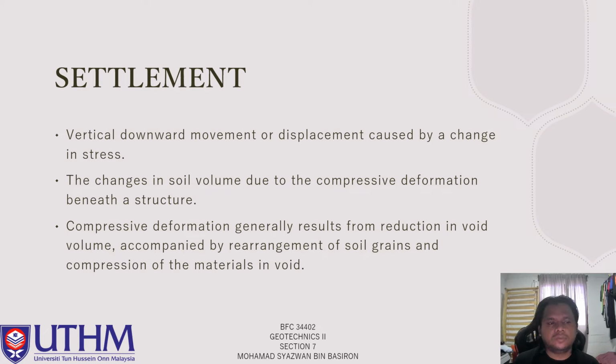First of all, we take a look at the meaning of settlement. Settlement is vertical downward movement or displacement caused by a change in stress or a change in soil volume due to compressive deformation beneath a structure. Compressive deformation generally results from a reduction in void volume, accompanied by the rearranging of soil grains and compression of the material in the voids.